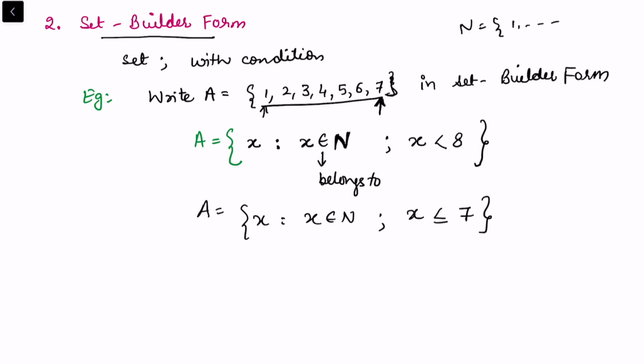Now if I put it as less than or equal to, that means 7 is included. This symbol stands for less than or equal to, so I will include the 7. Here it is strictly less than, so I will not include 7. So both are the set builder notation for the given set.